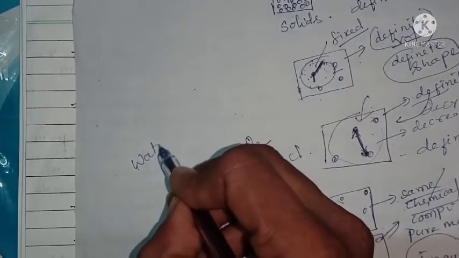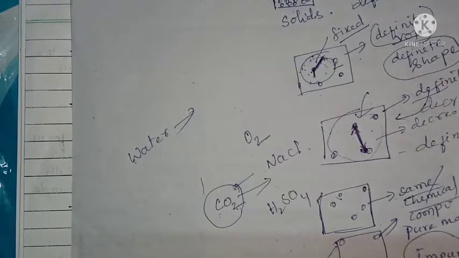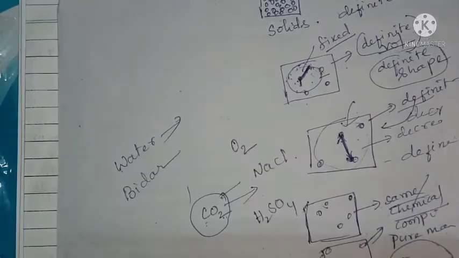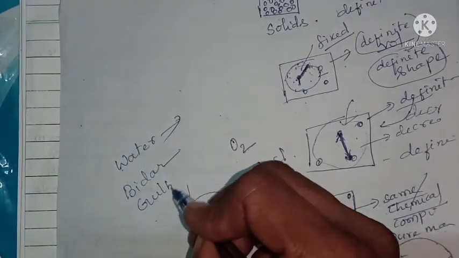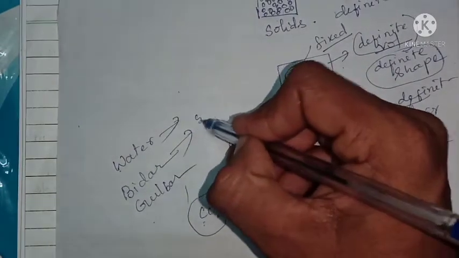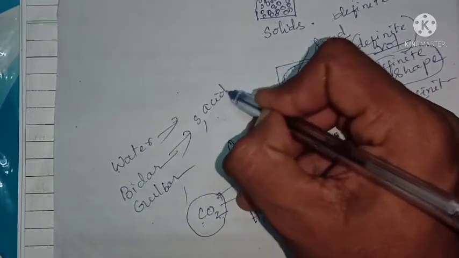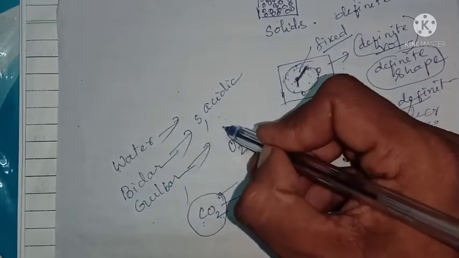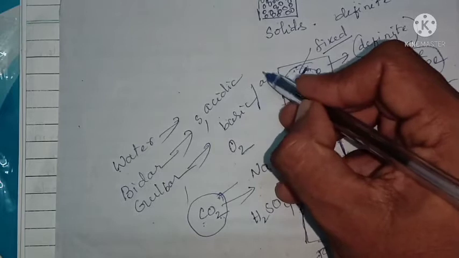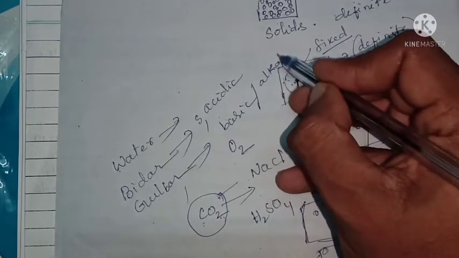Drinking water in different areas has different composition. Bidar water is different, Gulbarga water is different. Bidar water contains sulfur and is acidic in nature, whereas Gulbarga water is basic or alkaline in nature.